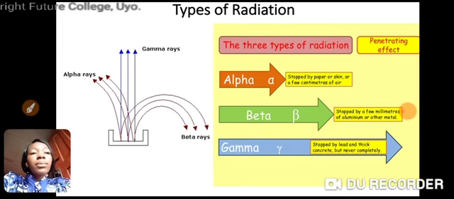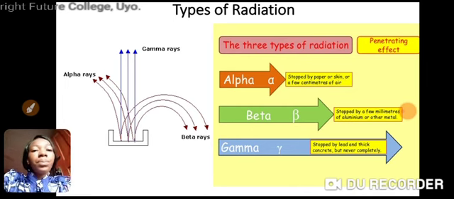Gamma rays is stopped by lead or thick concrete, but never completely. Gamma ray can pass through the human body, can penetrate human body. It can be stopped by lead or thick concrete, but that does not mean that it cannot pass or it cannot penetrate a little bit. Hope you are following.